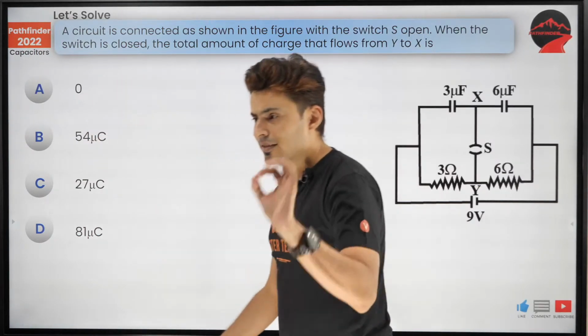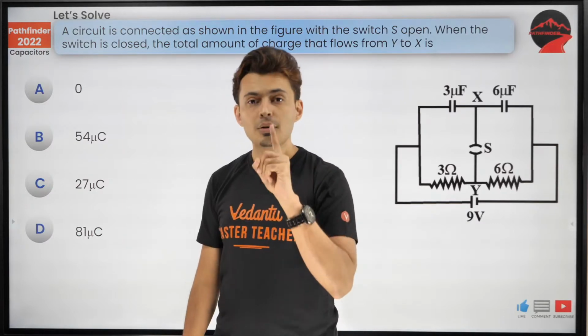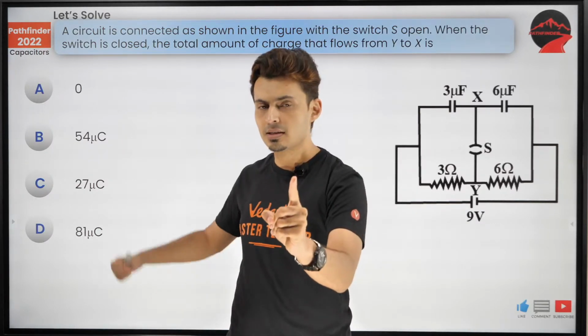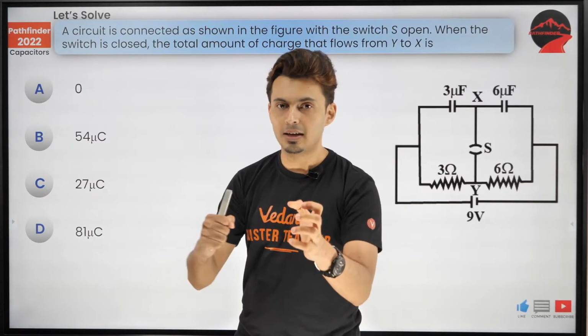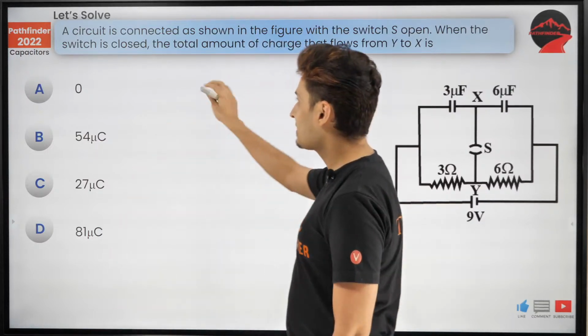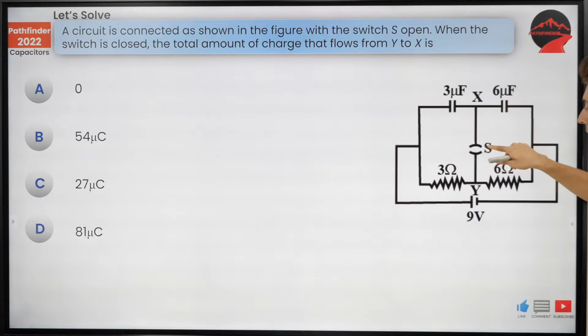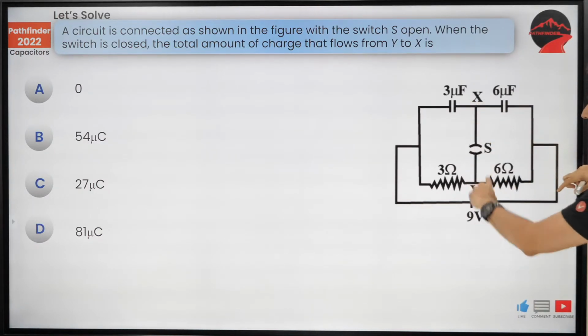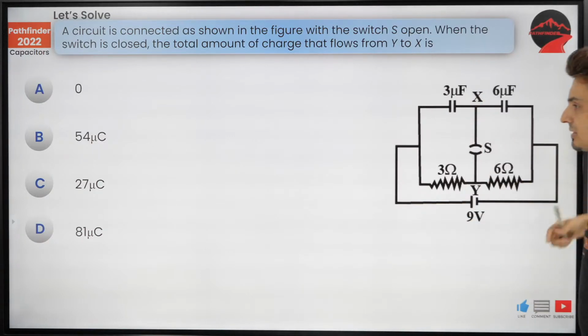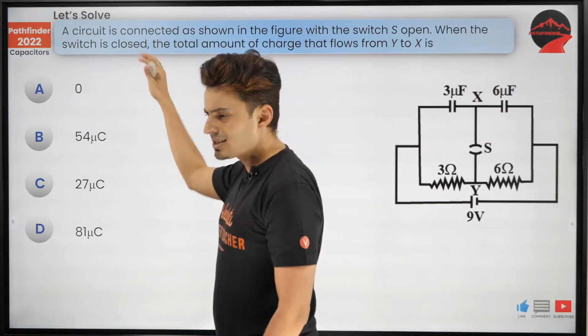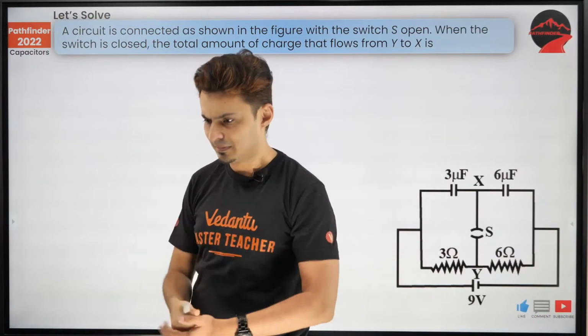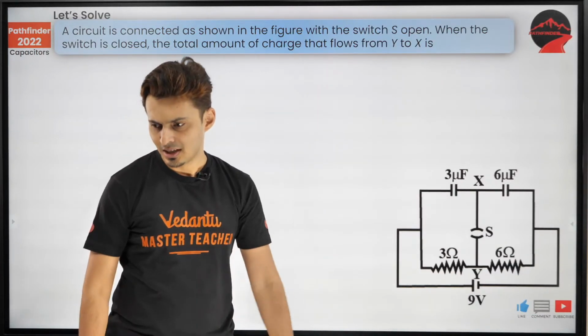Welcome aboard. And guys, these questions are really good. Do not lose confidence. These are very good questions that I have chosen for all of you. Let's read this. There is a circuit as shown in the figure. The switch is open. You close it. When you close the switch, the question is how much charge flows between these 2 points. Now, for a moment, just forget these options. It's not even needed.